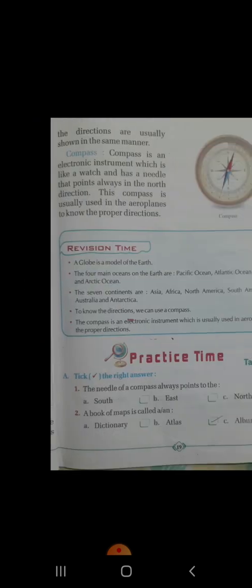Write the names of any 3 continents: Asia, Africa, Australia. Any 3 oceans: Pacific Ocean, Indian Ocean and Atlantic Ocean. Now come to book 2. Fill in the blanks. The model of the earth is called globe.